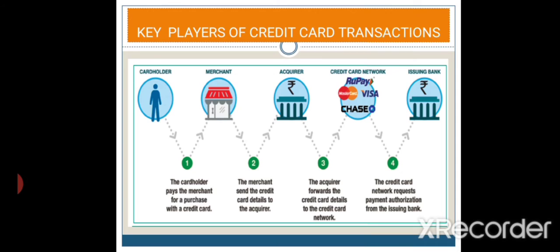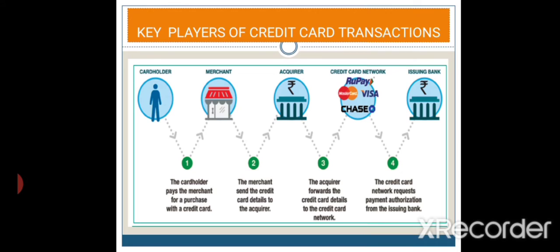The key players of credit card transactions: first, the card holder. The card holder pays the merchant for the purchase with the card. Then the merchant sends the credit card details to the acquirer. The acquirer forwards the credit card details to the credit card network, that may be RuPay or Visa or Chase.